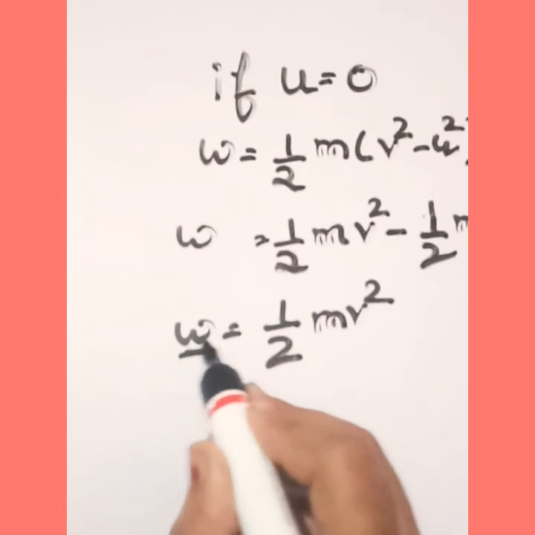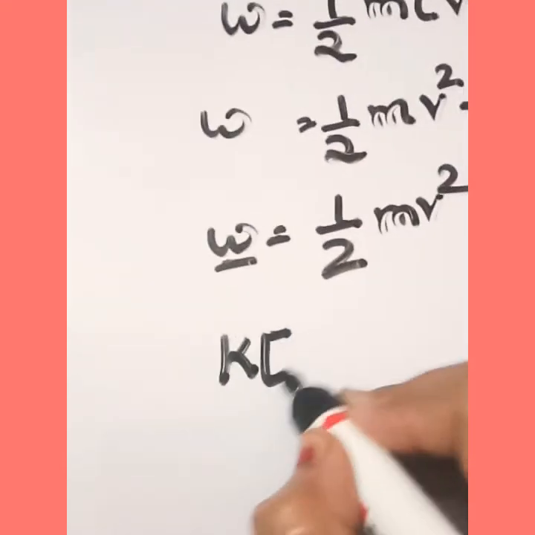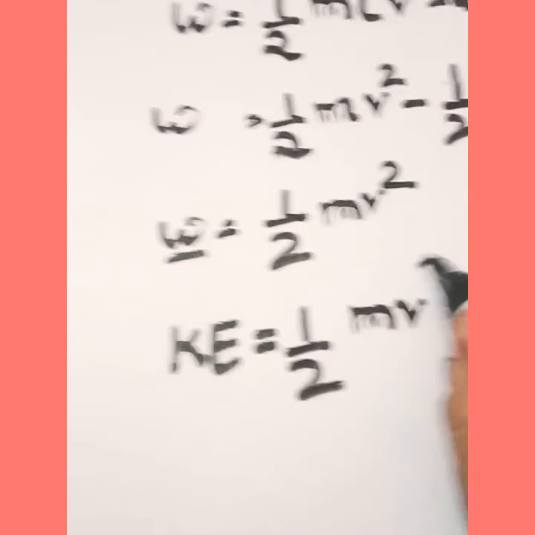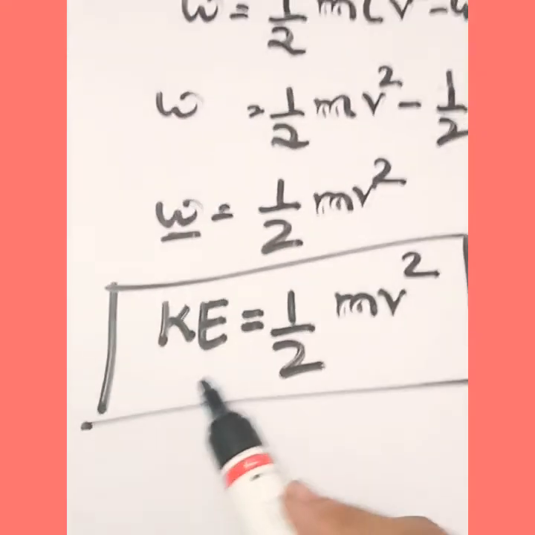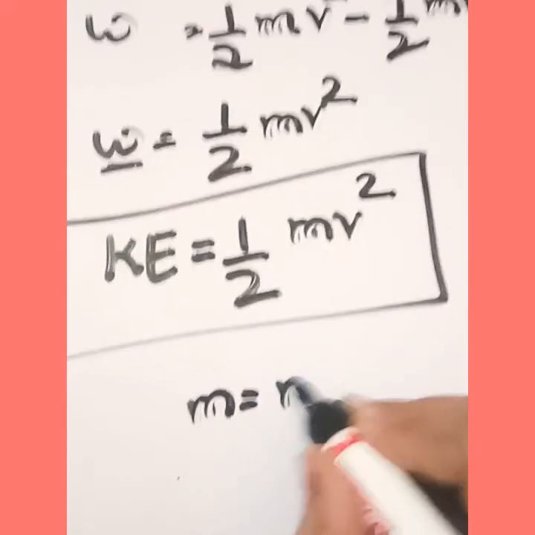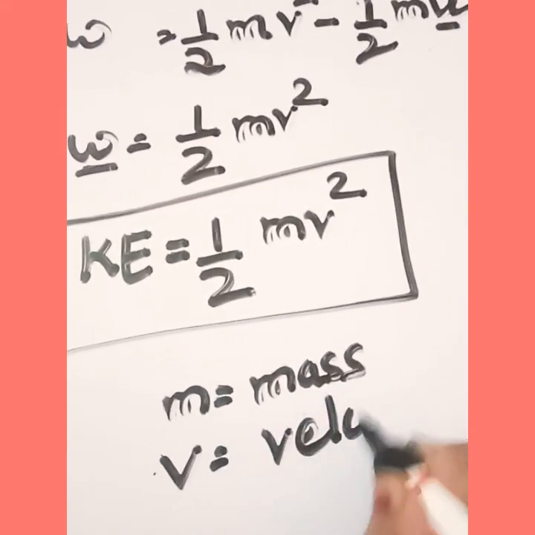In this case, the work is done for moving an object. So this work done is converted into kinetic energy. So we have derived the formula that kinetic energy is equal to half into m into v square, where m is the mass of the body and v is the velocity of the body.